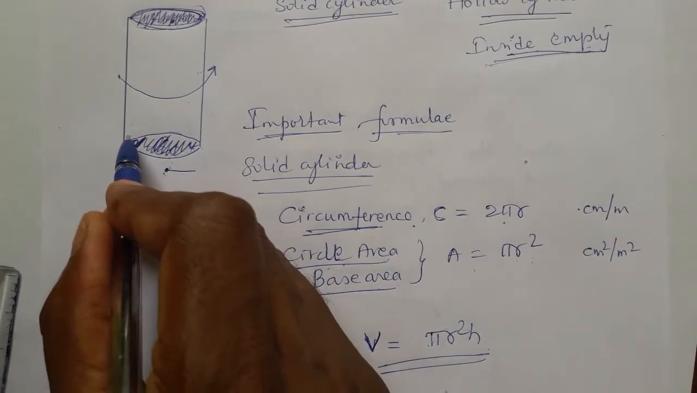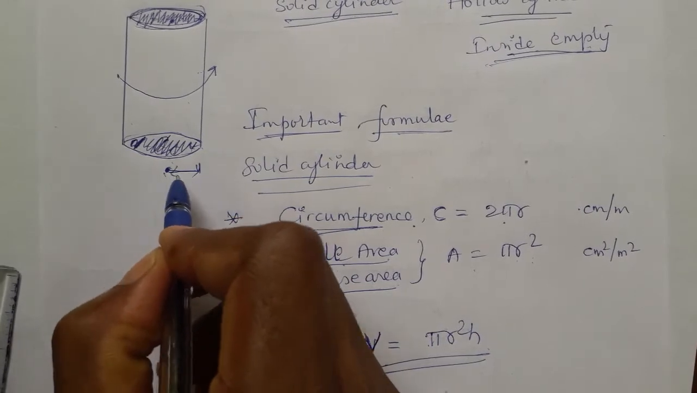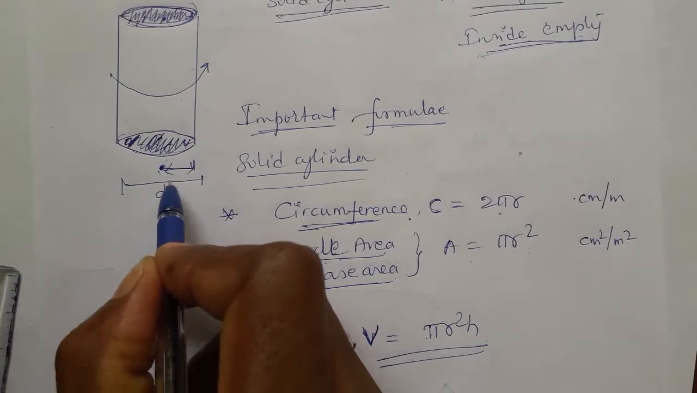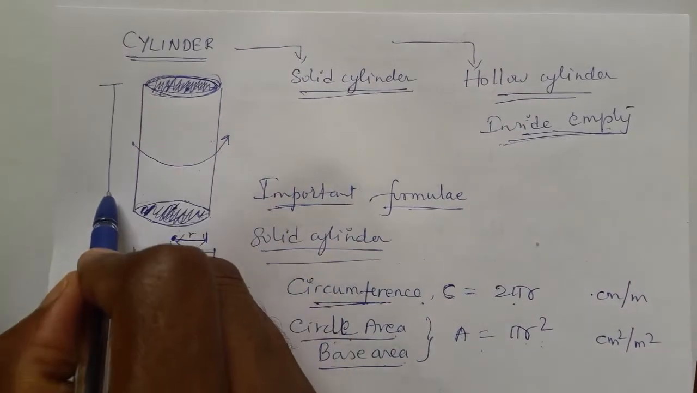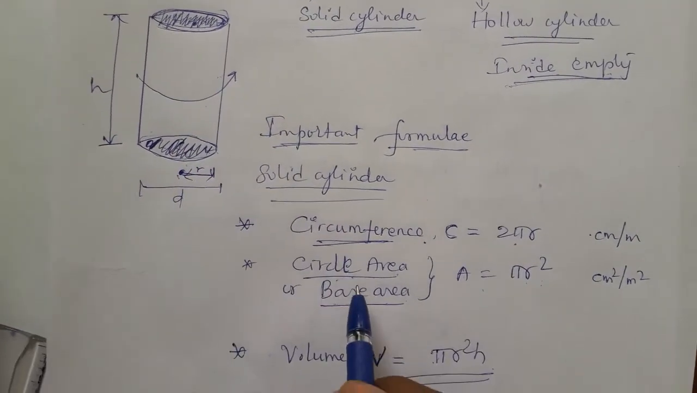It is a circle shape, no? If it is a circle shape, the radius is half of the diameter. Look at this, the radius. The whole thing is the diameter. This full is the diameter, this is the radius. And h, what is h? h is the height of the cylinder. Okay, this is the height of the cylinder.